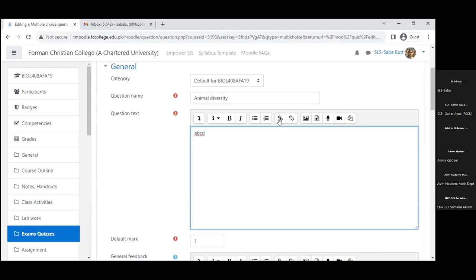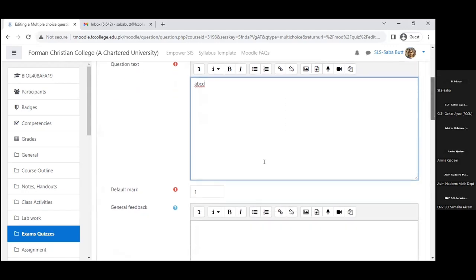I think the record video or record audio options need WebRTC to be activated, and I don't think we have it. But if someone's browser allows it, they can use these options. So I can write down my question here. Here I decide the default marks, how many marks I assign to this question. If it is a descriptive question, we can change the marks. But for MCQ, we can decide 1, 2, whatever.